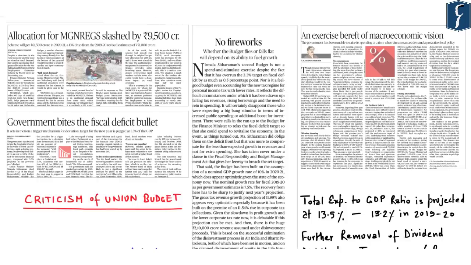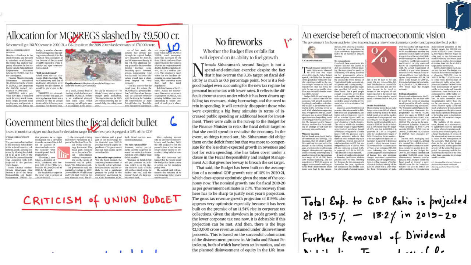Now this particular news with respect to allocation for MGNREGA slashed by 9,500 crore has been taken from page number 10, and this news with respect to government bites the fiscal deficit bullet has been taken from page number 6. Further, the editorial as well as the lead article have been taken from page number 12.